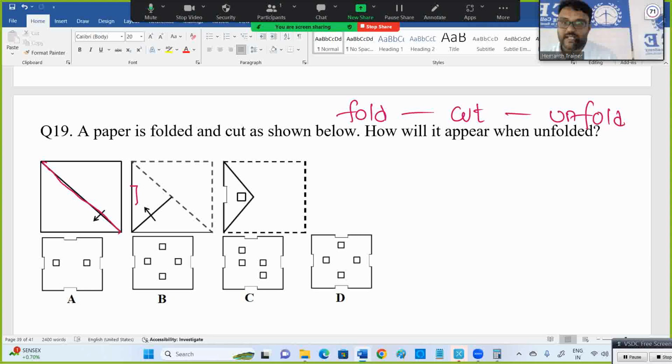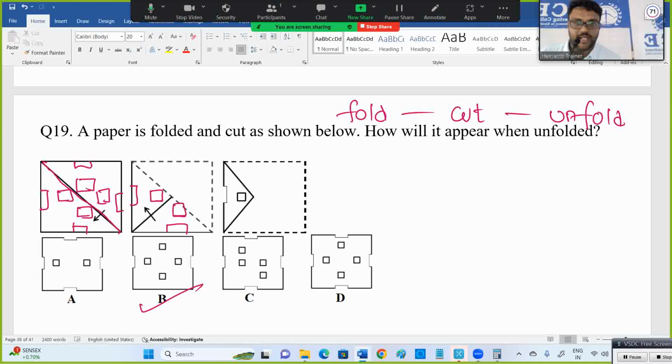This left side cut is there. Here this is there, right? Now that will be this side cut and here we have a square. First time if you unfold, next time if you unfold, here one square and here some cutting. Here one square, here some cutting. So that's available in option.